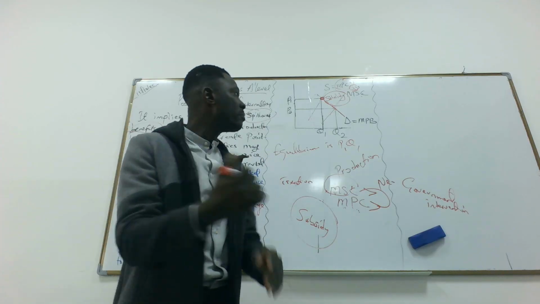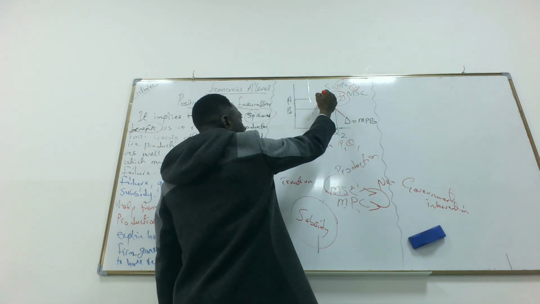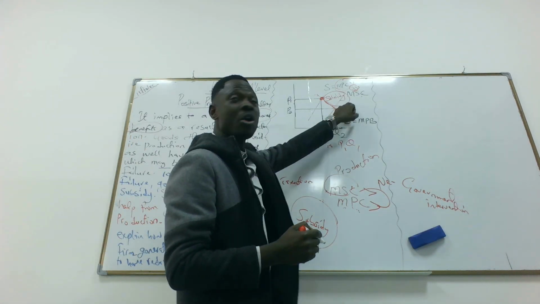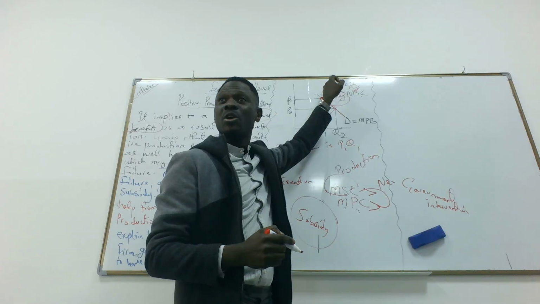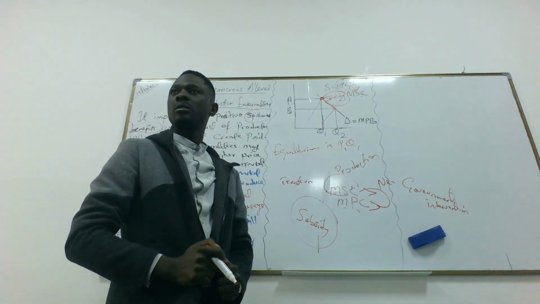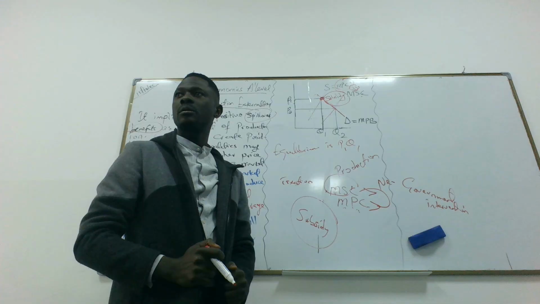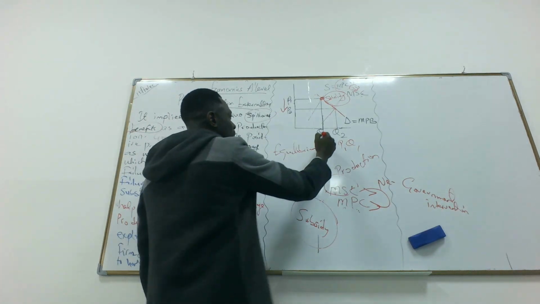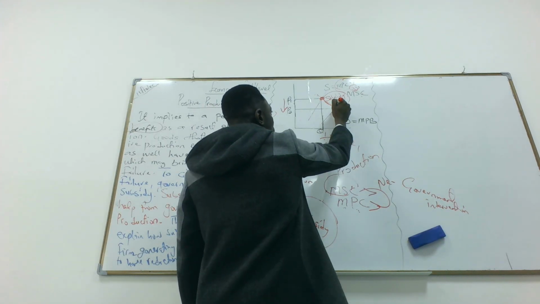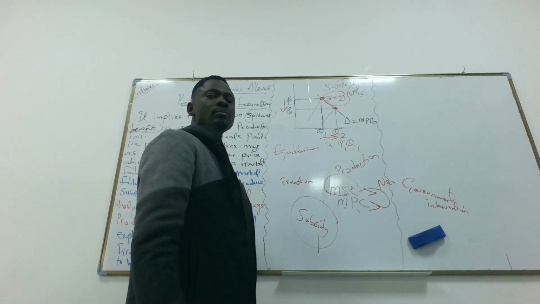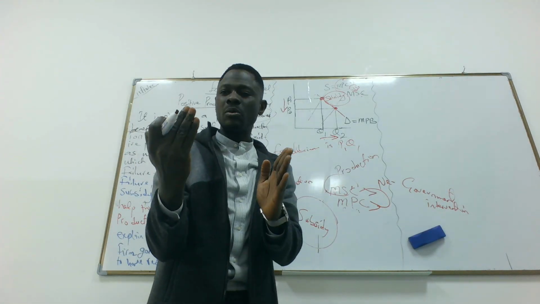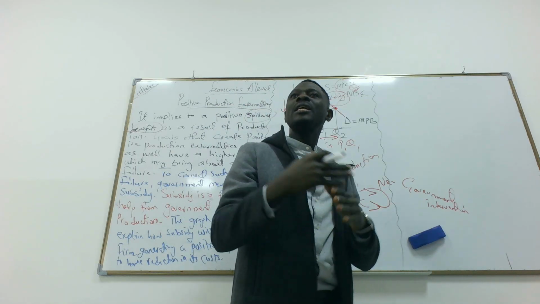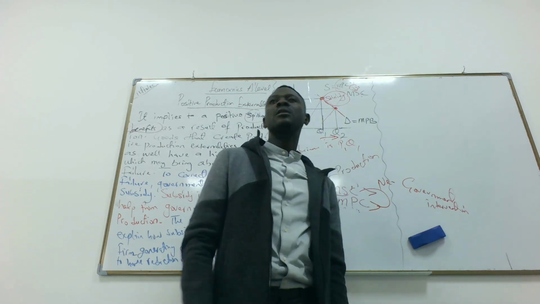The market equilibrium is P1, Q1. But for firms to produce where the marginal social cost will be lower than the marginal private cost, they need subsidy. And that is the only time the price will fall from P1 to P2 and the quantity will increase from Q1 to Q2. So this is how subsidy would help a firm that is producing a product that will bring about positive externality.